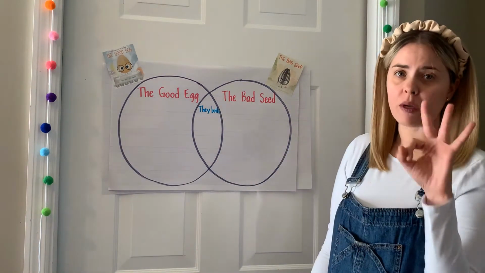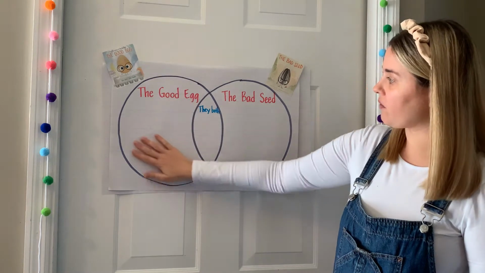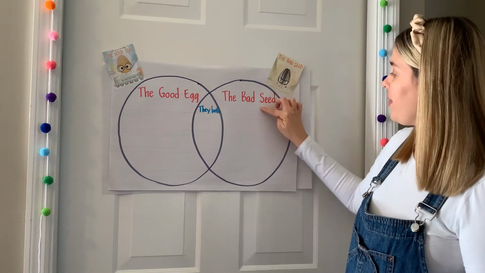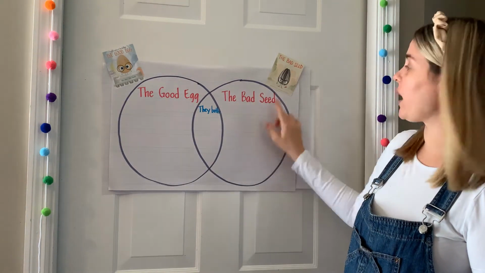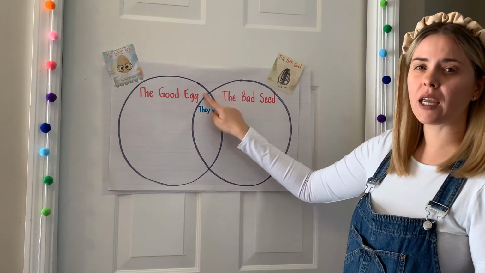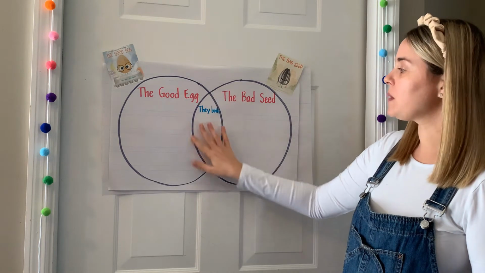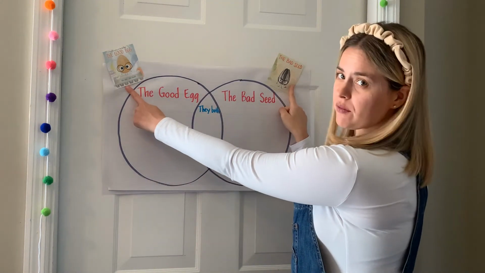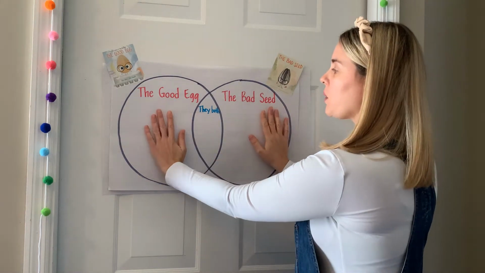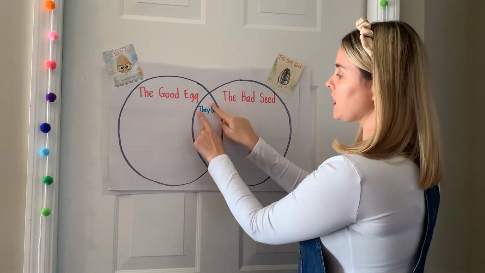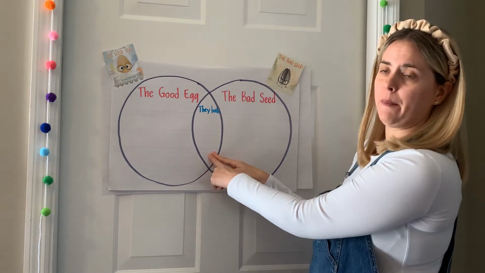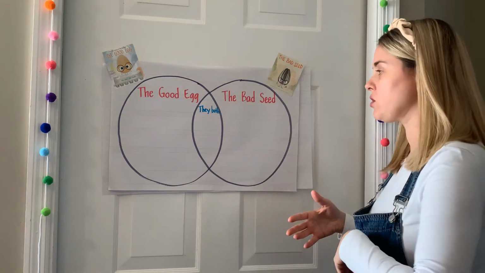So the Venn diagram has three parts to it. On this side of the circle is where we're going to write some things that we know about the Good Egg. On this side of the circle is where we're going to write about what we know about the Bad Seed. This middle part is really important. This middle part is where we're going to think about both of these characters, and we're going to think about how they are the same. So here we're writing how they're different, and here we are combining ideas of how they might be a little bit the same, or similar things we saw with both of these characters in the story.